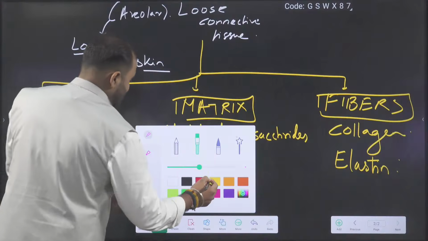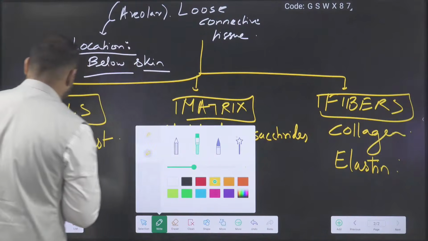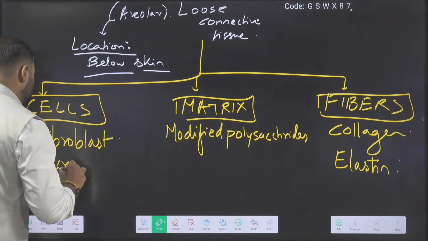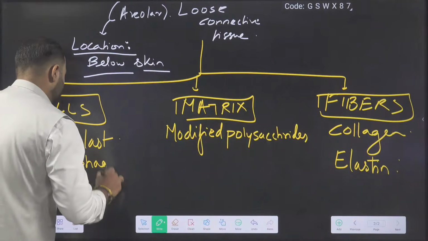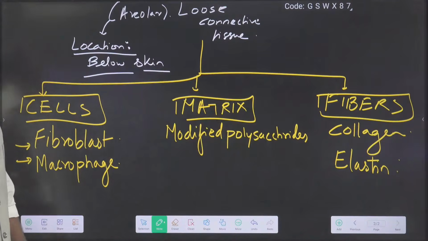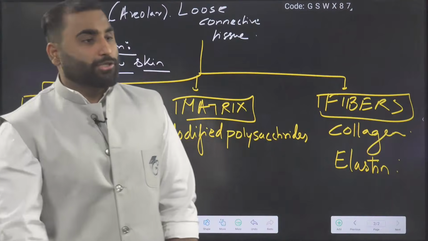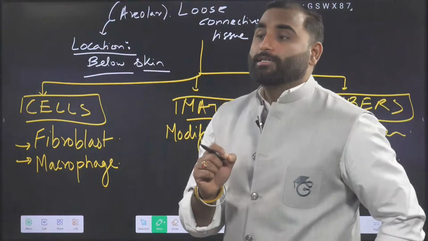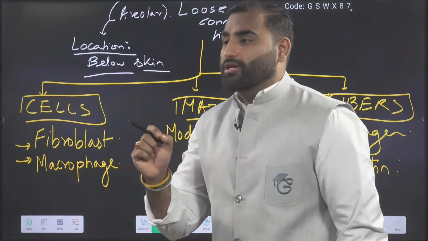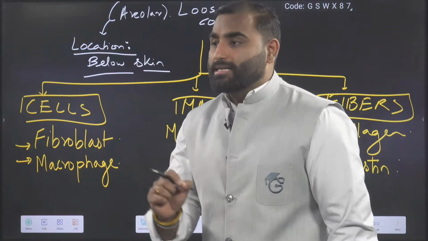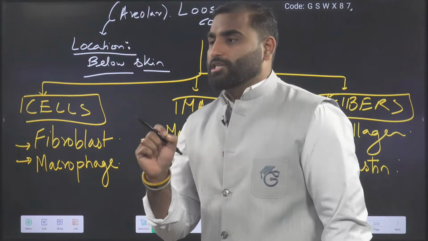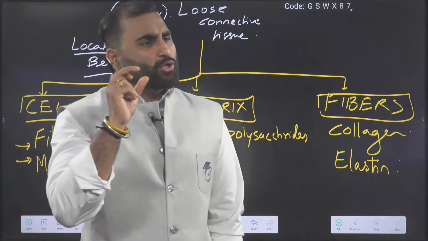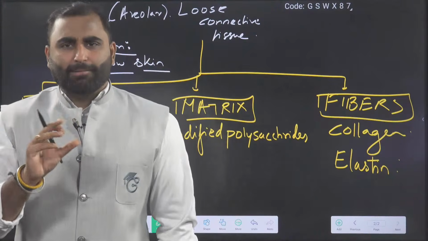So another cell which is present in your loose connective tissue is the macrophage. What does the macrophage do? The macrophage does the phagocytosis process. Do you know the lysosomes, guys? Have you studied lysosomes a little bit in the cell chapter?